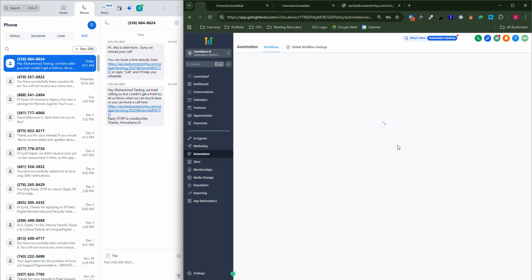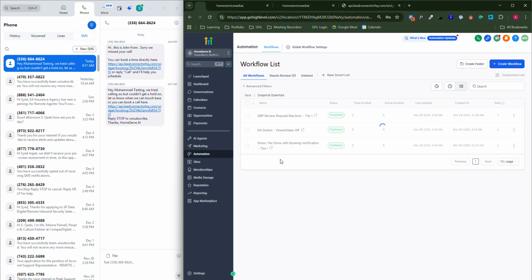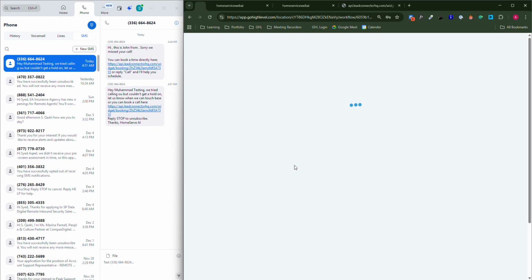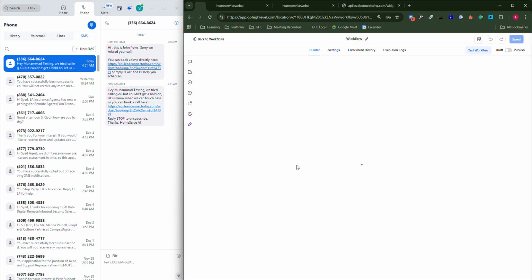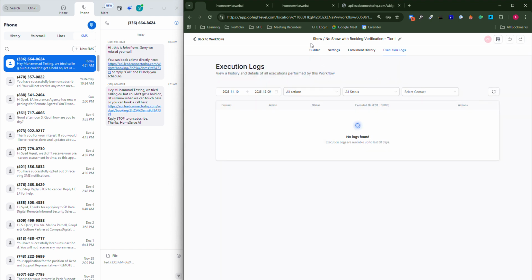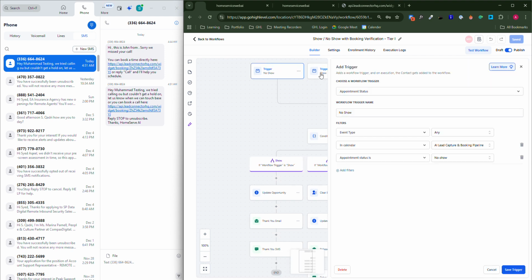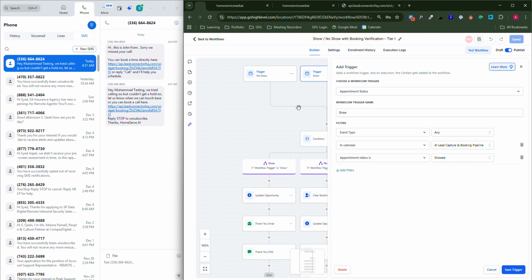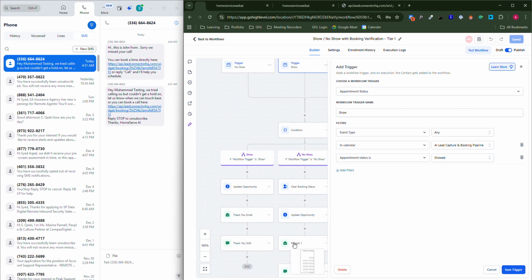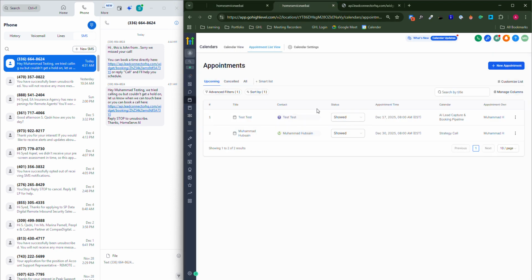Automations, done, tier one, and snapshot over here. I think this is the wrong calendar. Yeah, this is the wrong calendar.